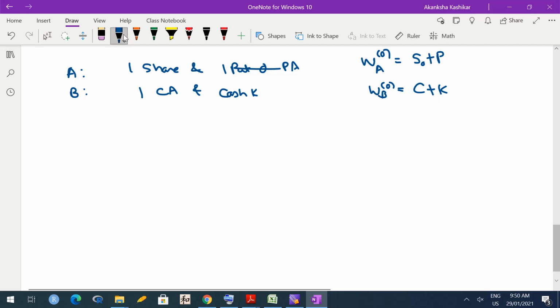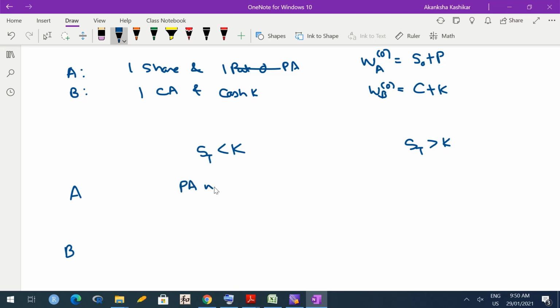So again we have two possibilities, ST less than K and ST greater than K, and let us see what happens in portfolio A and portfolio B. If ST is less than K, then in portfolio A I have a put option. The put option will be exercised because I will try to sell at a higher rate.